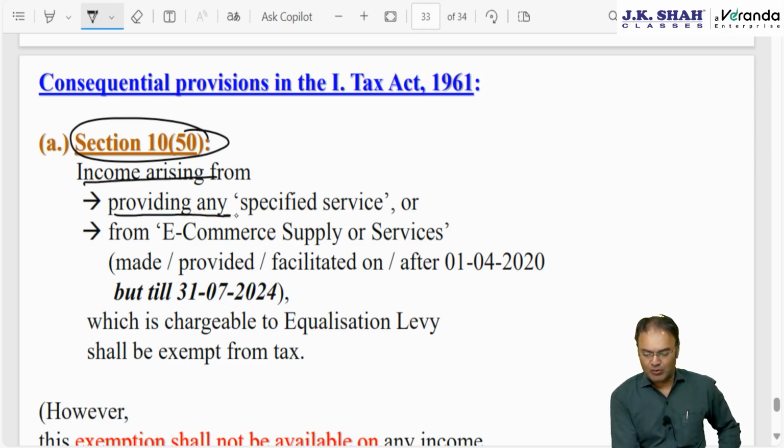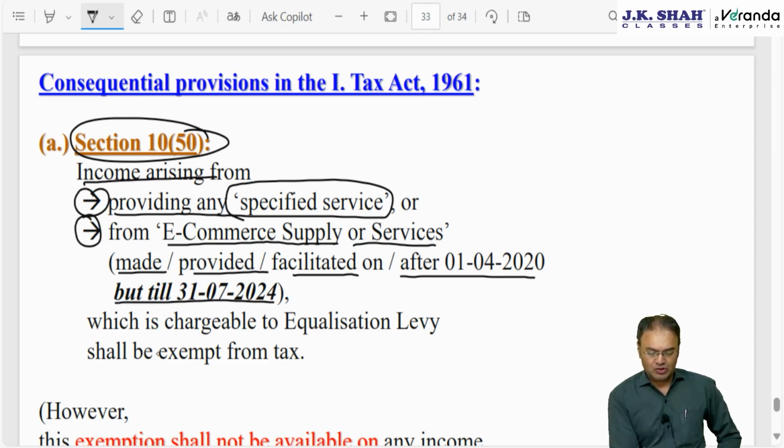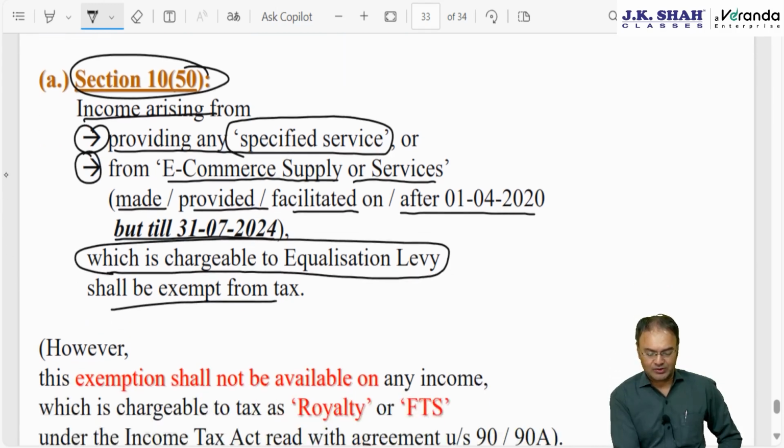Income arising from providing specified service, that is online advertisement, or income from e-commerce supply of goods or e-commerce provision of services which is made, provided or facilitated on or after 1st April 20 but up to 31st July 24. These two incomes which are chargeable to equalization levy will be exempt from tax.